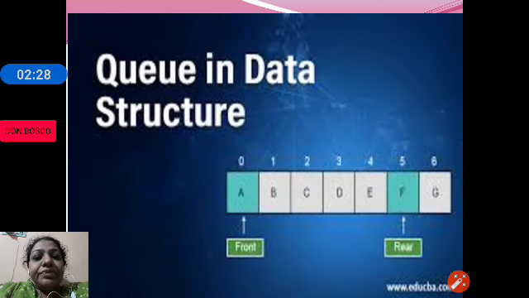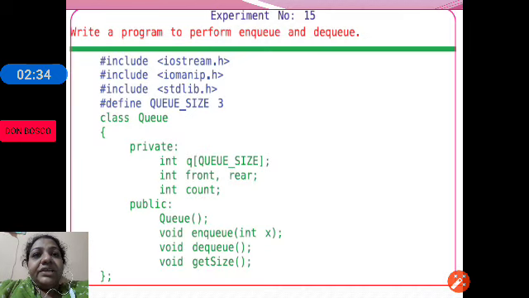So today we will be discussing the practical program of queues. For your practicals, from part A, that is C++ programs, experiment number 15 is performing NQ and DQ operation.